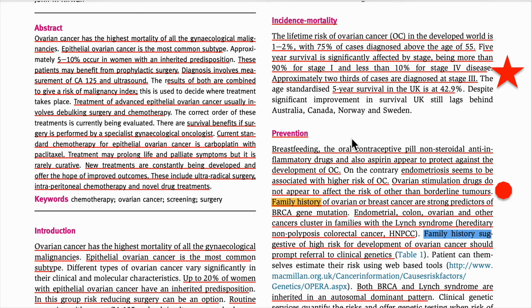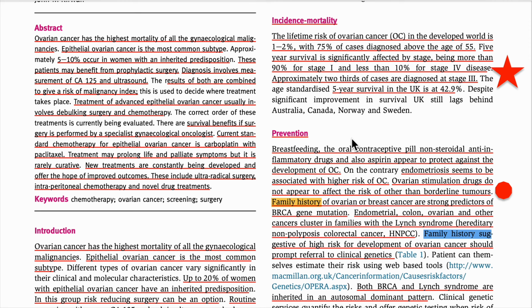And the family history of ovarian or breast cancer is the strongest predictor of BRCA gene mutations. So endometrial, colon, ovarian, and other cancers are called a cluster of familial cancers, which make one name called Lynch syndrome, or previously they called it HNPCC, hereditary non-polyposis colorectal cancer. So they gave this Lynch syndrome or HNPCC. Please, this is a very important MCQ. Try to remember that one.